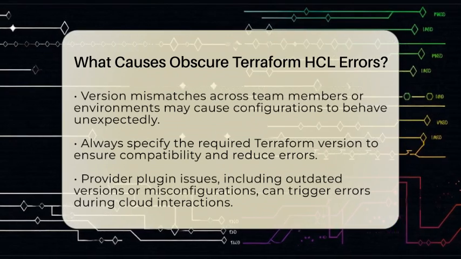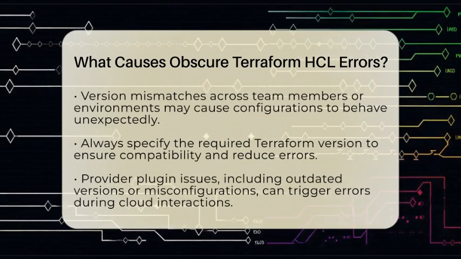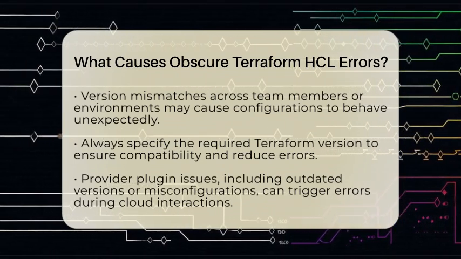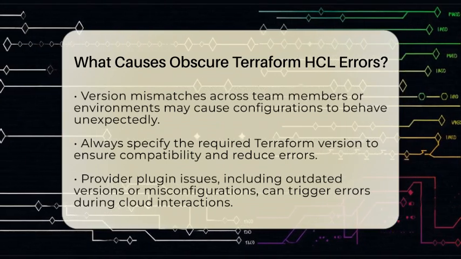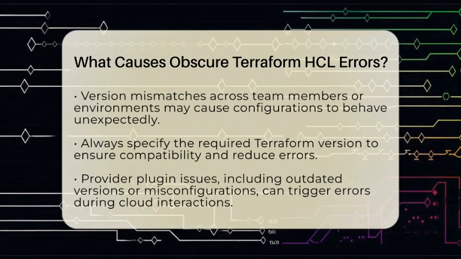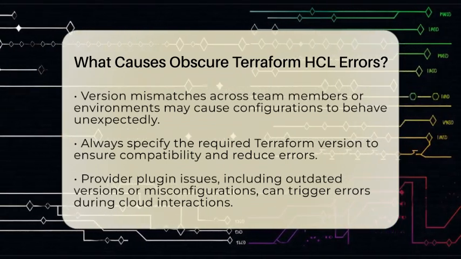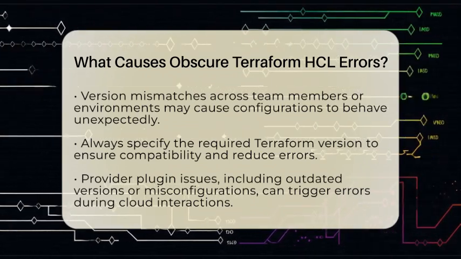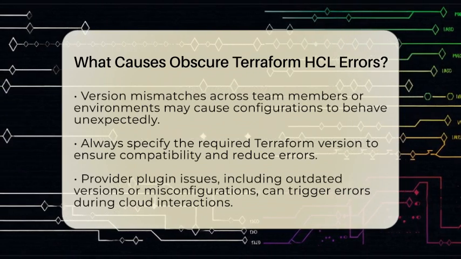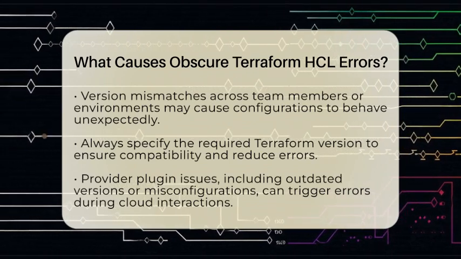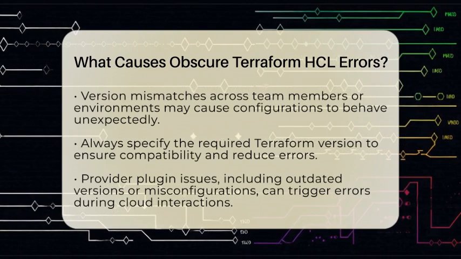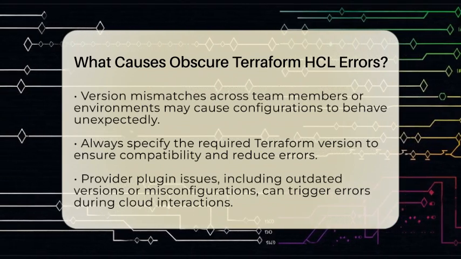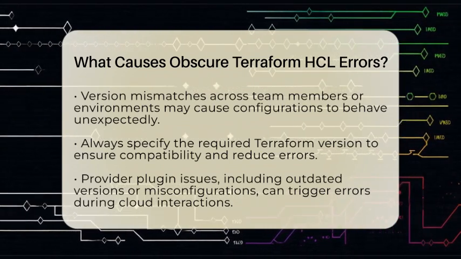Another cause is the state file. Terraform keeps track of resources in a state file. If someone manually edits this file, or if resources are changed outside of Terraform, the state can become out of sync. When this happens, Terraform might try to modify or delete resources that don't match the current configuration, causing confusing errors.